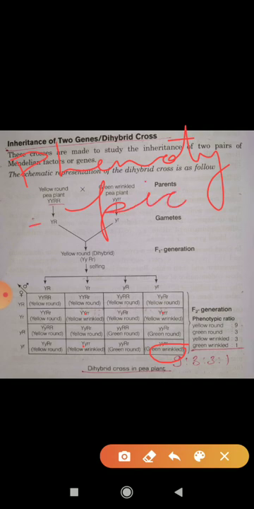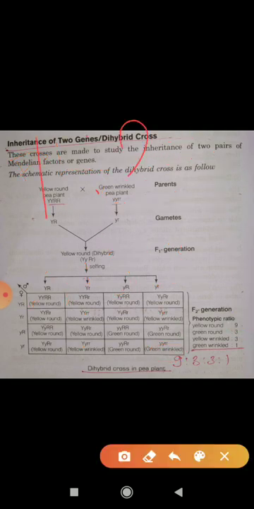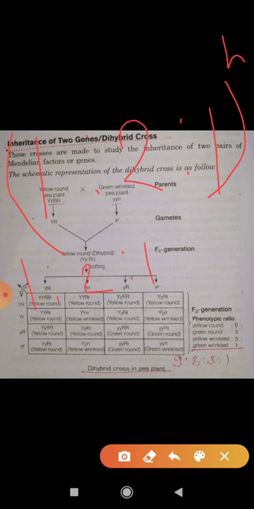So what is the ratio of the plant in the F2 generation? 9:3:3:1. Clear? But their genotype ratio is a little bit complex. There is one formula for genotype characteristic that I am sharing here: 1:2:1 whole power n. By this you can solve the genotype ratio. How? 1:2:1 multiplied by 1:2:1. So you can solve it by yourself.